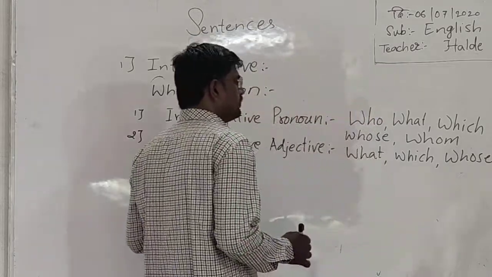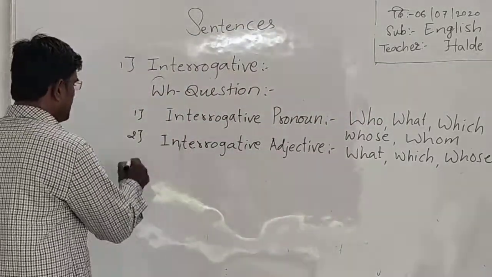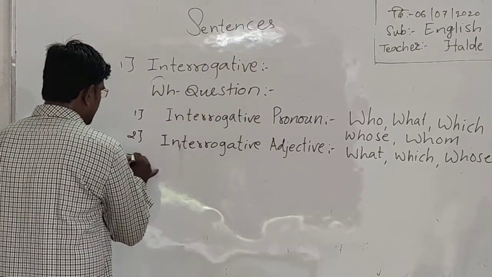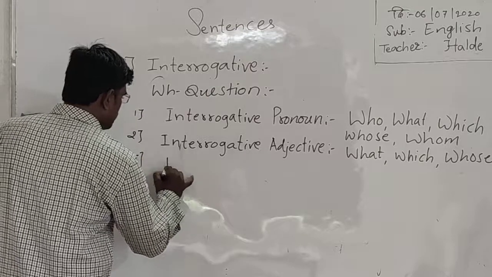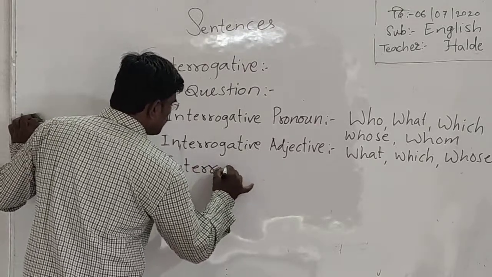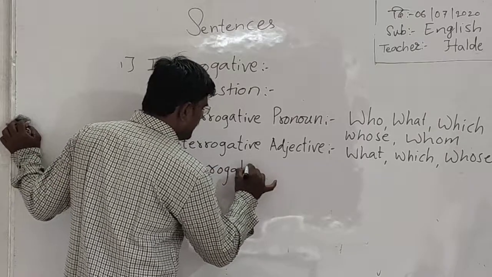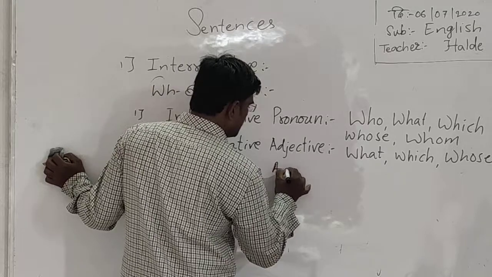Okay, these are interrogative adjectives. Now let me tell you about interrogative adverb. Interrogative adverbs also help us to make WH question.